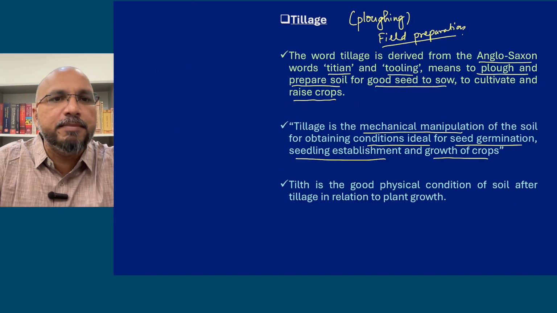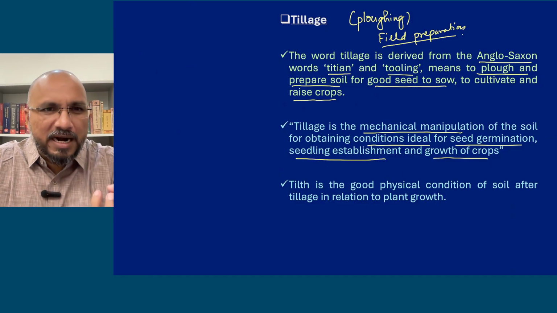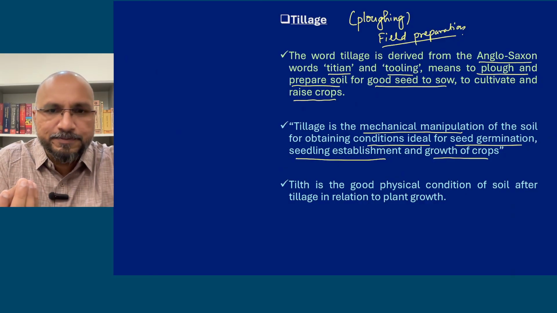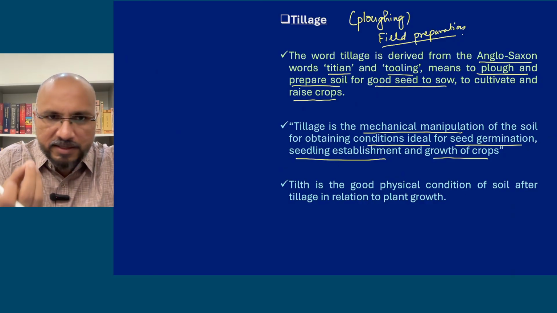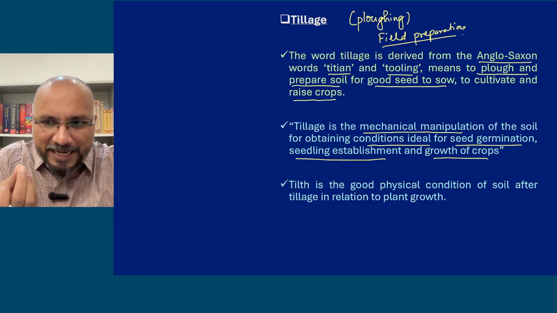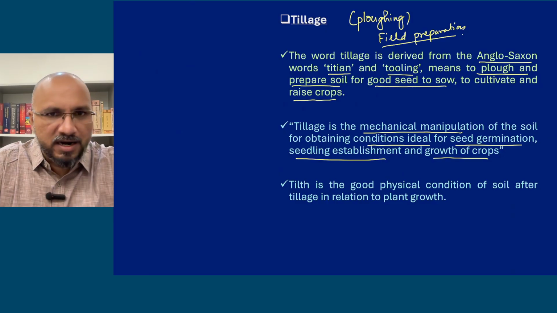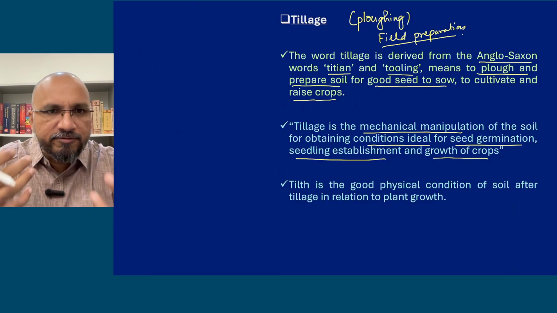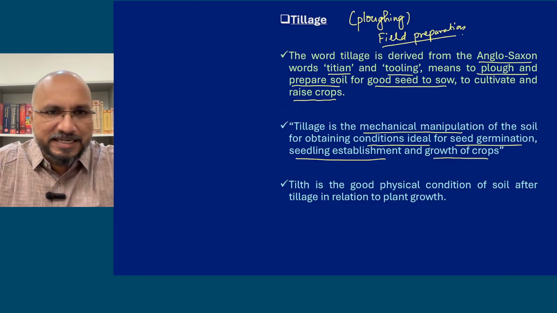Seedlings can easily emerge out of the soil. अगर soil बहुत hard है तो seedling बाहर नहीं निकल पाएगा. Seedling is very tender, very soft in the initial stages, so it cannot easily come out if the soil is very hard. So we have to make the soil loose, friable, soft, so that seedling can easily emerge, roots